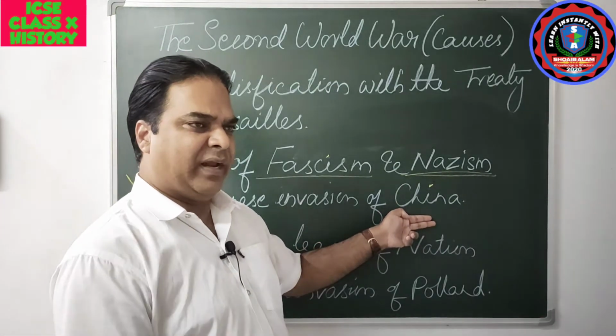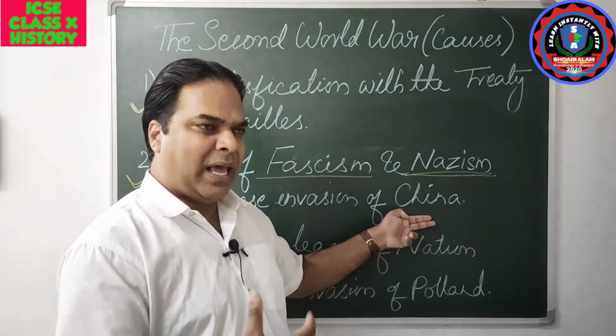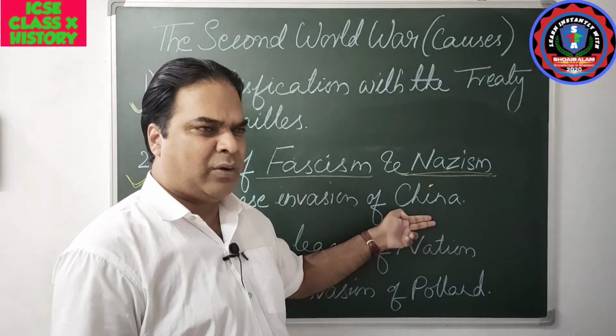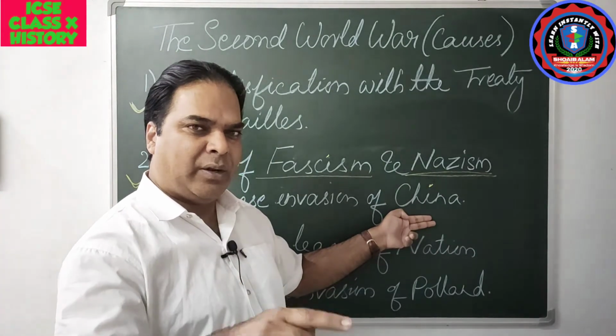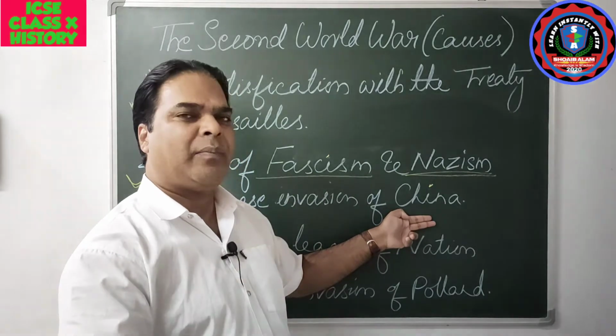When China was invaded, when Manchuria was captured, what happened next? Japan found that now the international community would pressurize, and the two important parties of China would also unite together, and that would bring a problem for Japan.